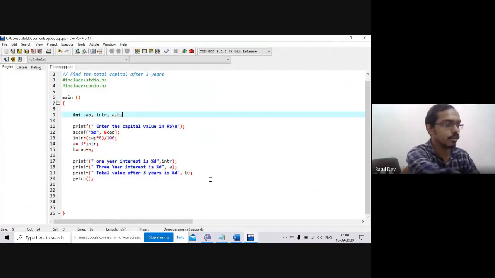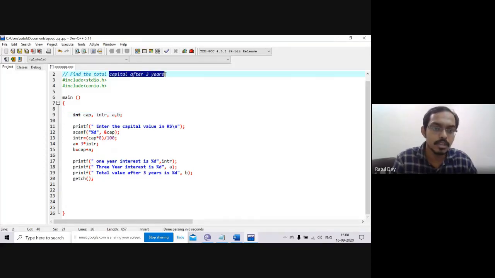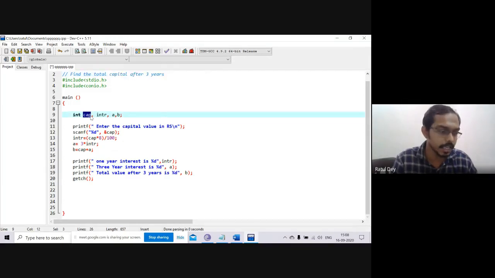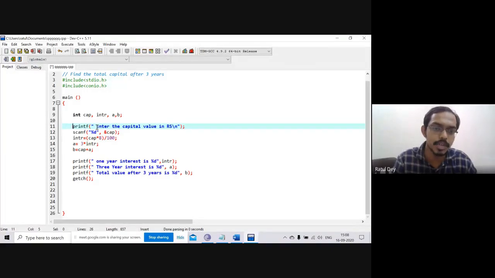So now I'm just going for that. This is nothing but an implementation of the last 3 years capital. So we have chosen 4 variables: first is the capital, which is taken by the user, and second is the interest, and A represents 3 years interest, and B represents the complete value after the 3 years. So here we have to choose printf. Printf is explained that within this printf you can write anything.